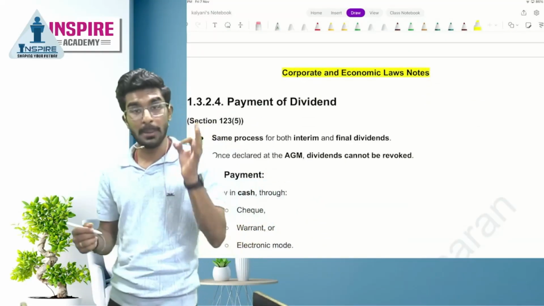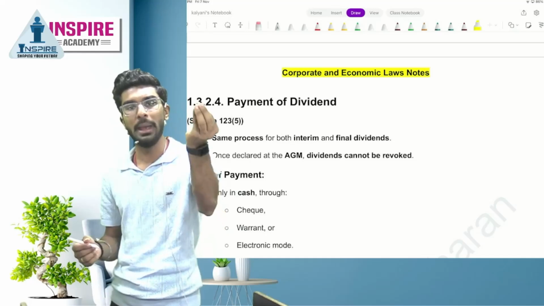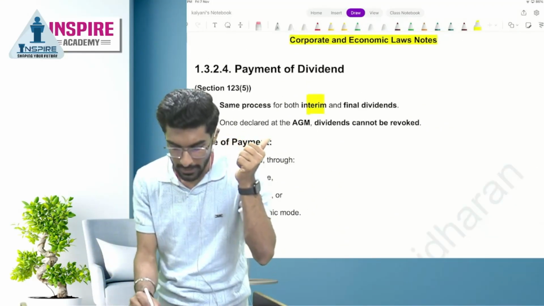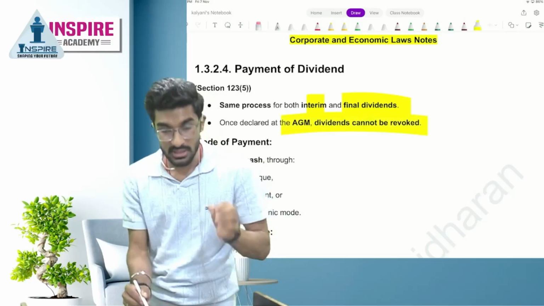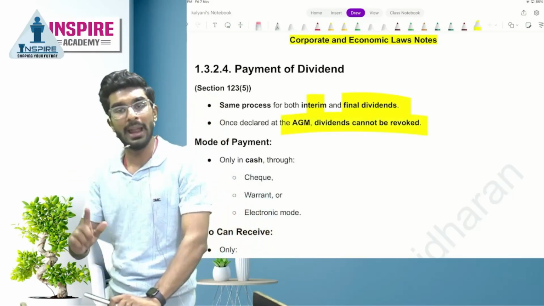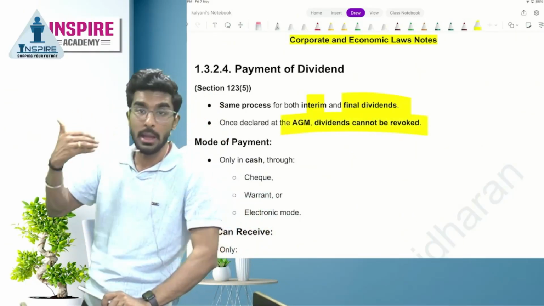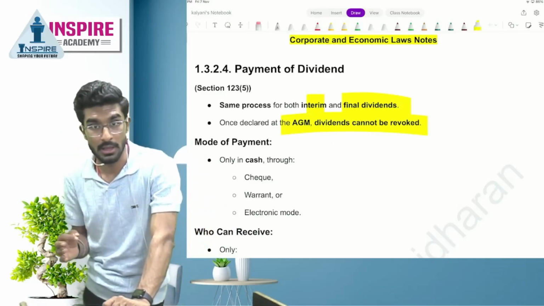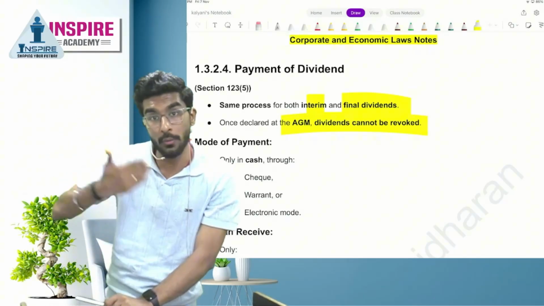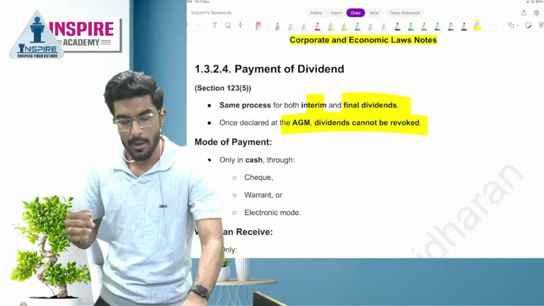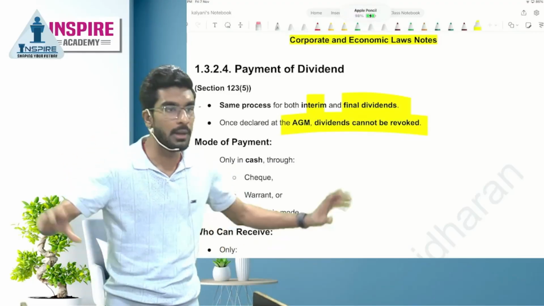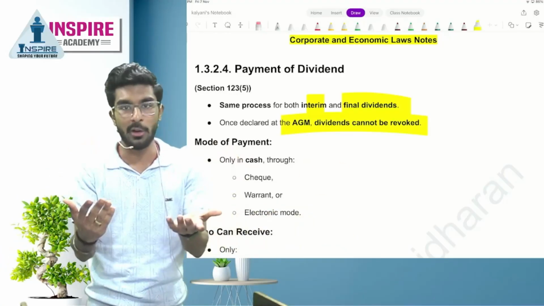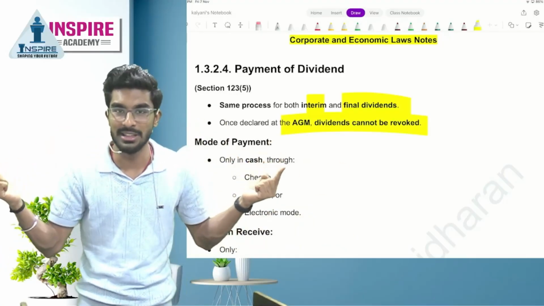Now next is payment of dividend. How can you pay dividend? The process is the same for interim and final. This is very, very important. Once you declare dividend at the AGM, dividend cannot be withdrawn. It's a serious offense. If you declare and then you revoke, it's a serious offense. The reason is, when you declare dividend, everyone will be interested in the company, everyone will start to buy shares in the company, and then when you withdraw, that means you are a fraudster. Yes or no, people?